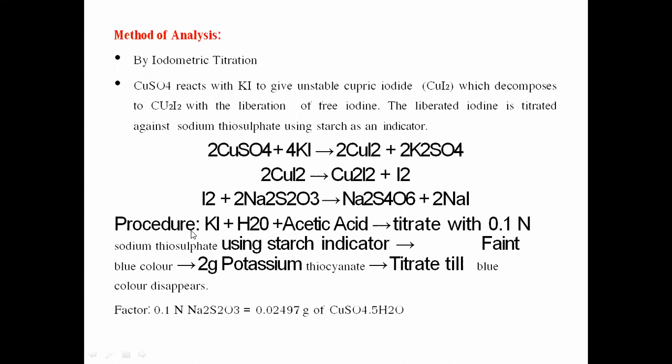Now the procedure for the titration: potassium iodide is mixed with water and acetic acid, then titrated with 0.1 normal sodium thiosulfate using starch solution as an indicator. Titrate till the faint blue color disappears. Now the factor for the calculation of the purity of copper sulfate: 0.1 normal sodium thiosulfate is equivalent to 0.02497 grams of copper sulfate.